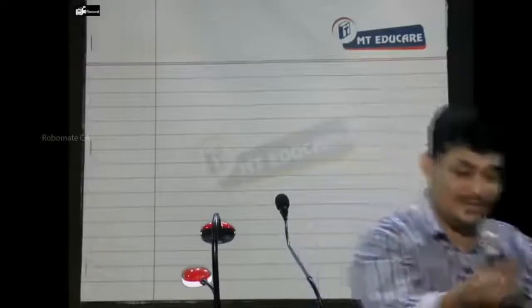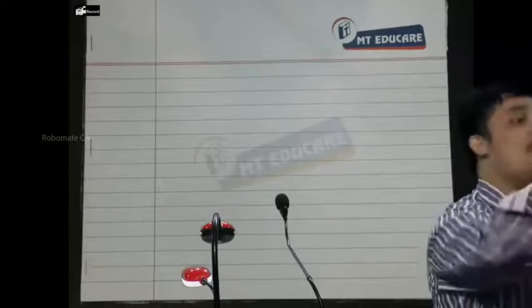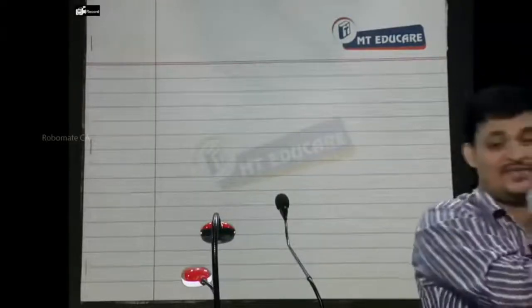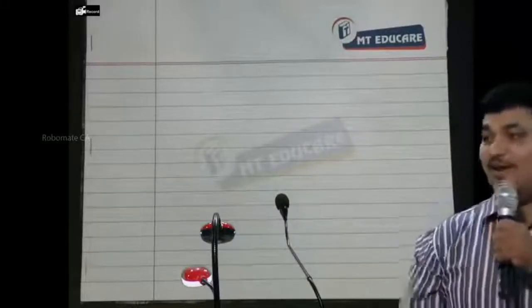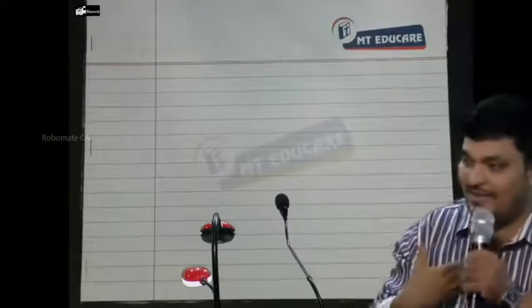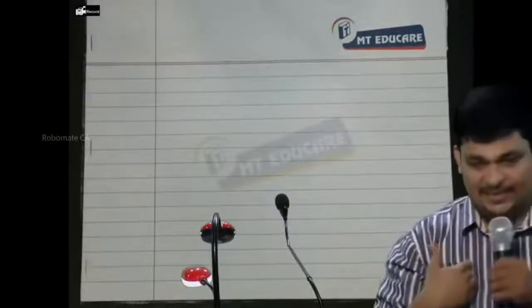Why? First of all, I am giving this expenditure to you because I am getting benefit. I otherwise have no obligation to pay you that amount, correct? You are insured for the profit and standing charges, not for this expenditure. Why should I give this expenditure? I am getting benefits. First of all, you should know that. But maximum I should compensate only to the extent of the maximum benefit I get.